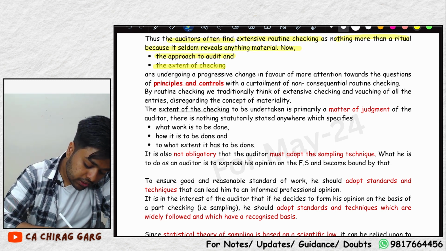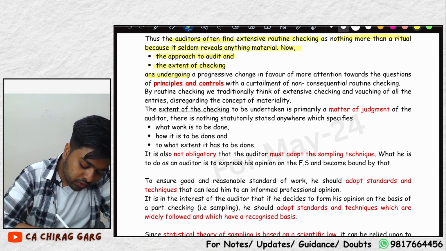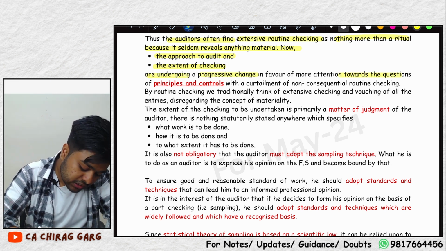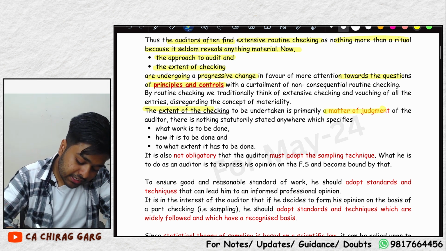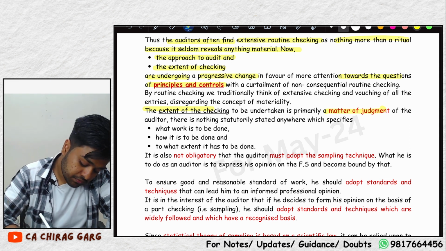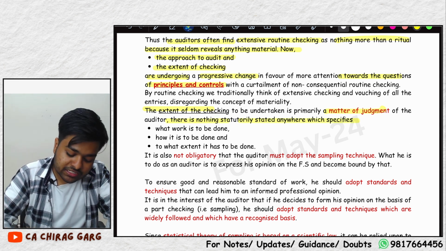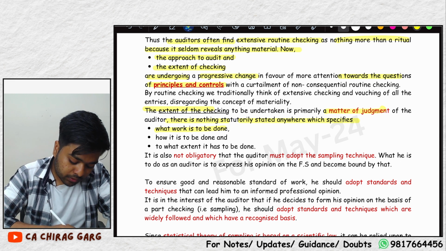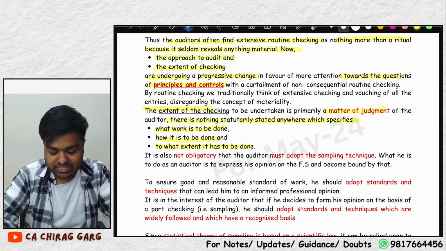Now, the approach to auditing and the extent are undergoing a progressive change towards the questions of principles and controls. The extent of checking, how much checking the auditor has to do, is a matter of judgment. There is nothing statutorily stated which specifies what work is to be done, how it is to be done, to what extent it has to be done.